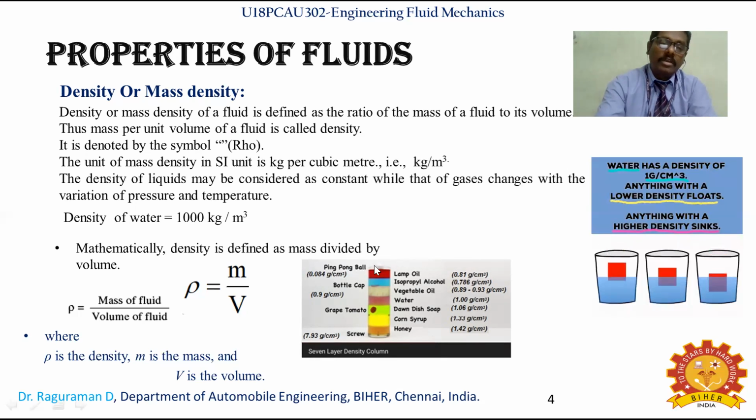But the ping pong ball has a very low density, so it floats even in the least dense fluid, lamp oil. The metal screw has a density of 7 gram per centimeter cube, so it will sink even in honey, which has the highest density of all the fluids. That is a better understanding you get from a 7 layer density column about density.